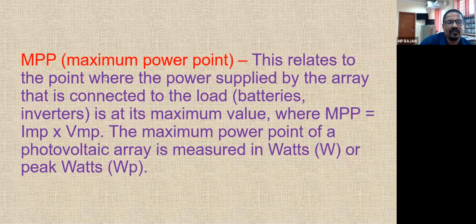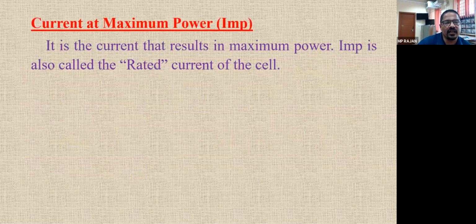So in the coming class, we will learn about the charge controller. There are two types of charge controller, MPPT and one more type. In the MPPT type, the maximum power point is automatically searched. In the IV characteristics, we have seen the maximum power point can vary, so it is to be selected for maximum utilization of voltage and current. That decides the efficiency and the fill factor.